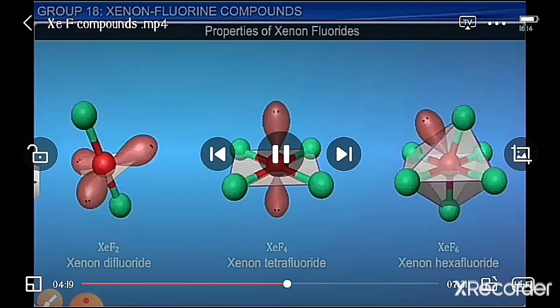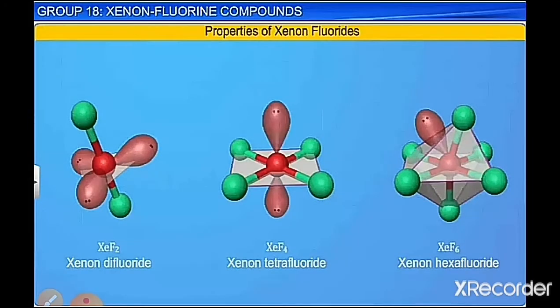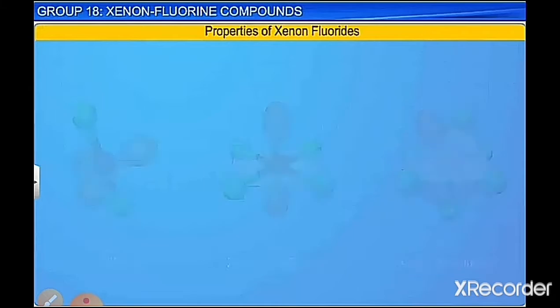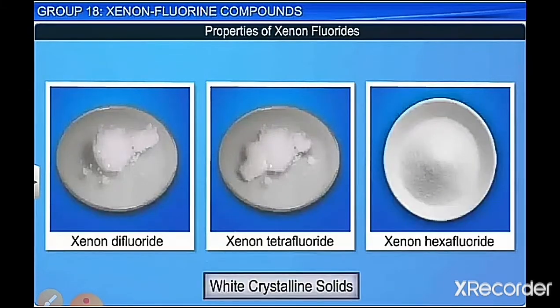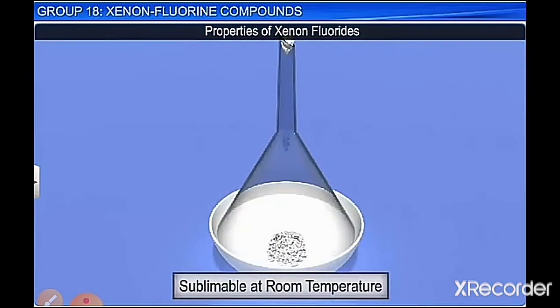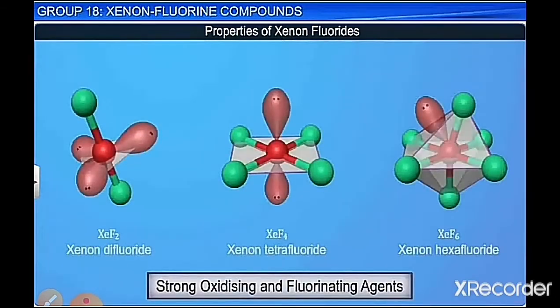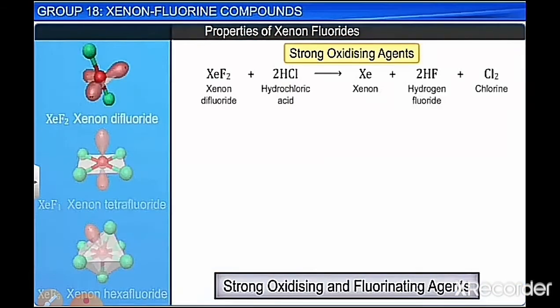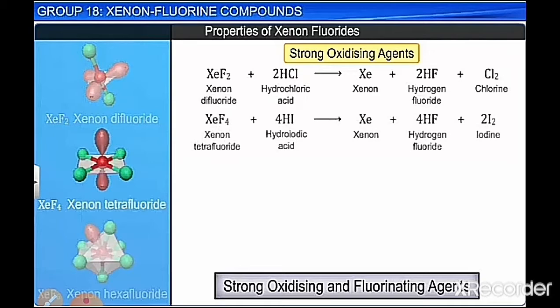Now, the properties of xenon fluoride compounds. Xenon fluorides are white crystalline solids, be it difluoride, tetrafluoride or hexafluoride. These sublime at room temperature, that is, they turn from solid to gas. They are good oxidizing and fluorinating agents. They are good oxidizing agents because they themselves get reduced to Xe, and they oxidize Cl minus to Cl2, and I minus to I2.